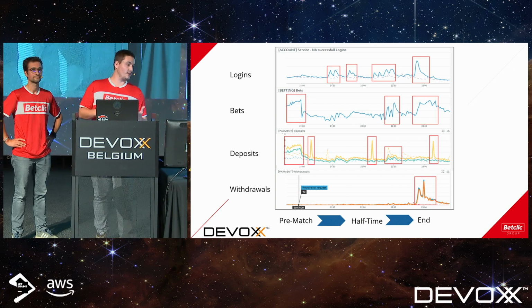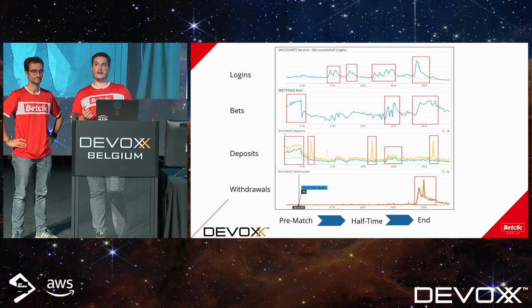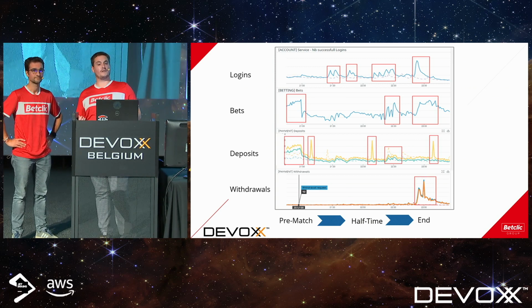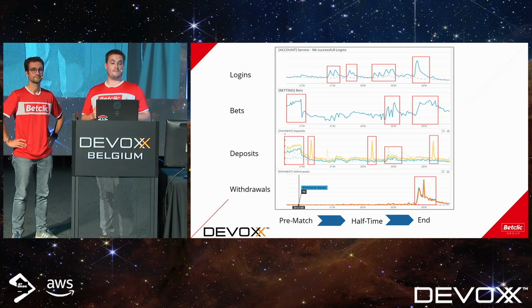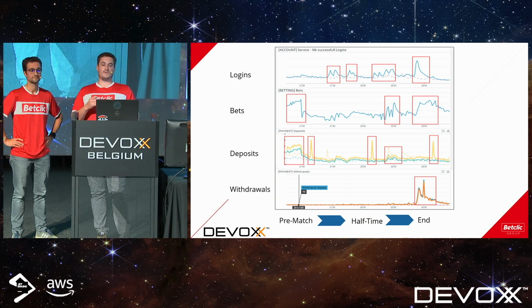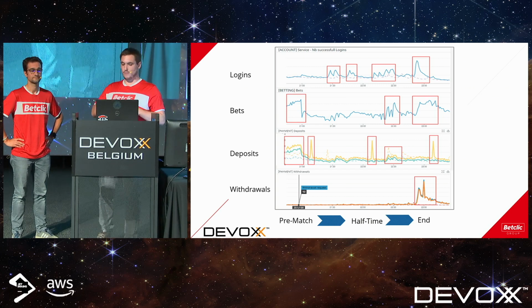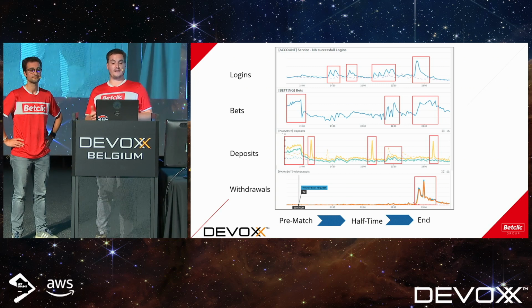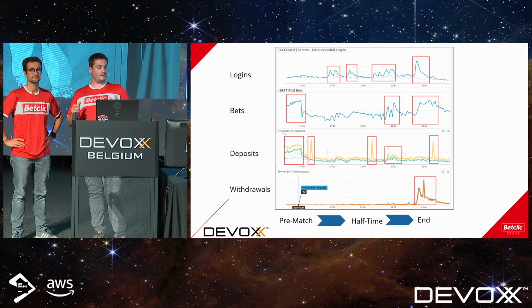They will also deposit money to be able to bet. And also what we can predict is the end of the game with a big login peak. And some people will maybe withdraw their money. That's what we see at the bottom, a big peak of withdrawals, but they will also maybe place another bet. That's why we have a huge peak of bets at the end of the game.